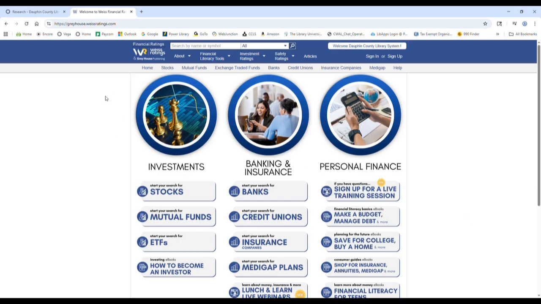Weiss Financial Ratings has two main types of ratings that they provide. They have investment ratings, which look at whether an investment has a good reward with minimal risk. The higher the rating, the more likely that you're going to get a good return on your investment with minimal risk, even though all investing requires some amount of risk. And a lower rating means that the potential risks outweigh the potential benefits, and it's probably not a good investment.